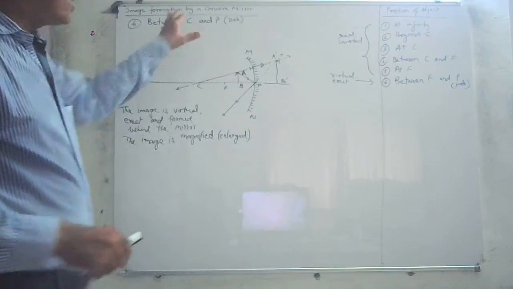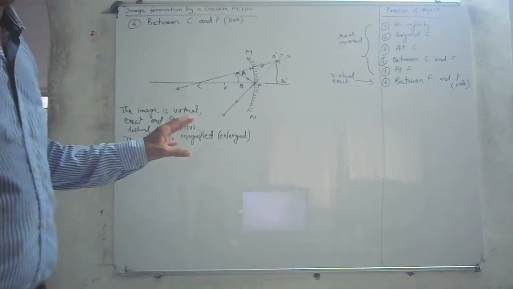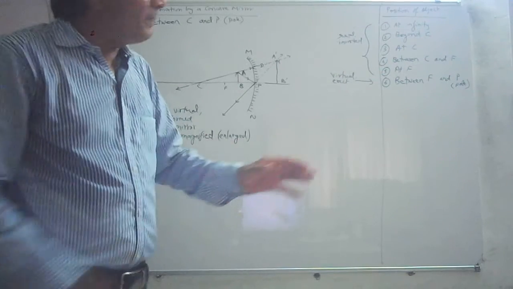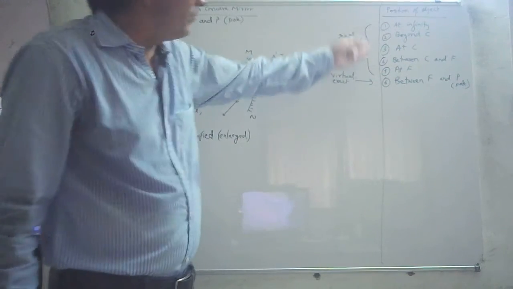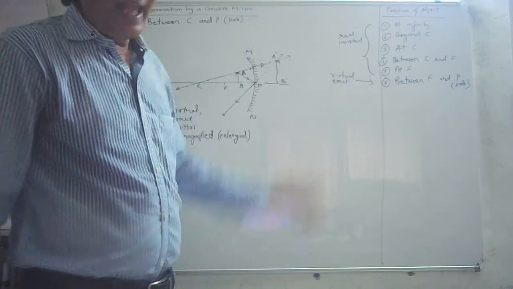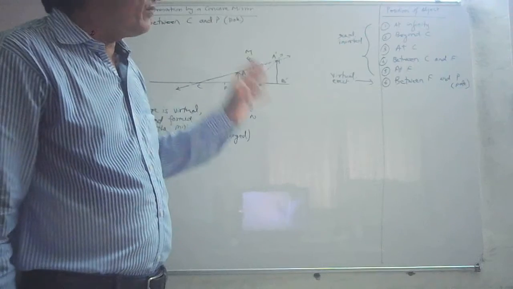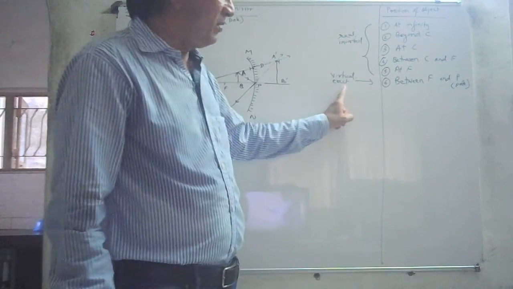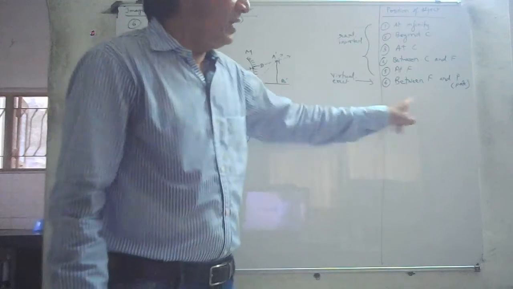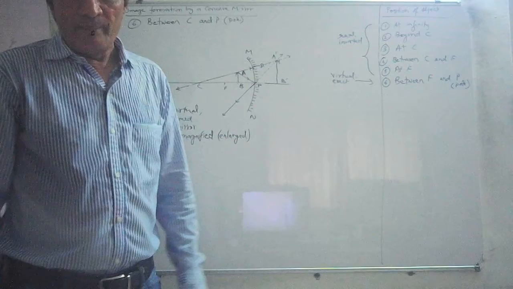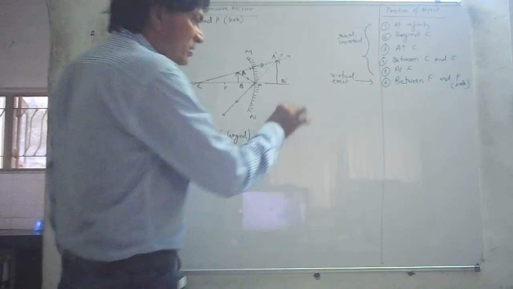So, in case of a concave mirror, the image formed at various positions depends upon the object's position. For example, at infinity, beyond C, at C, between C and F, and at the focus, the image formed is always real and inverted. But only in one position, it is virtual and erect, when the object is placed between pole and the principal focus.